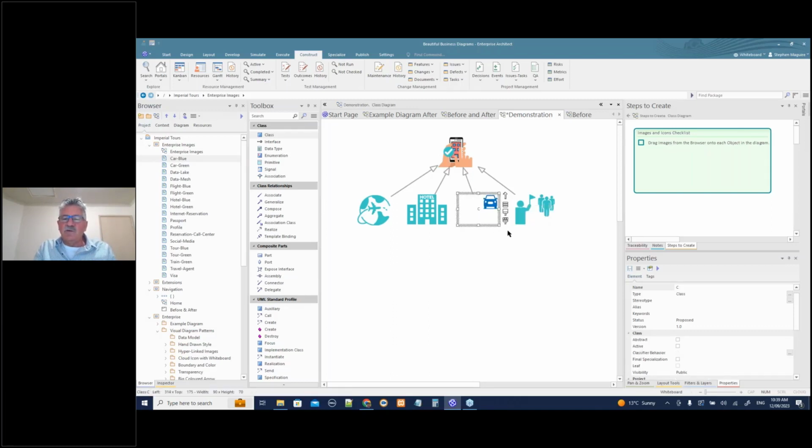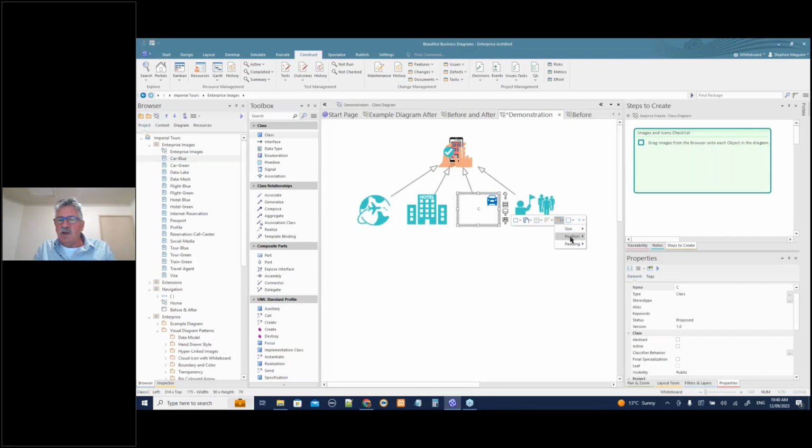And once again, we can style this ourselves and say, that car looks a bit big for that element. I don't like it that much. Let's have a look and see what we can do. So I can go in here and say the size of that icon. Let's make it 24 by 24. That's a bit better. Now it still looks a little bit not so nice.